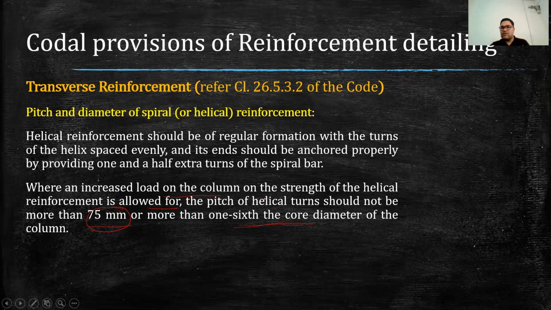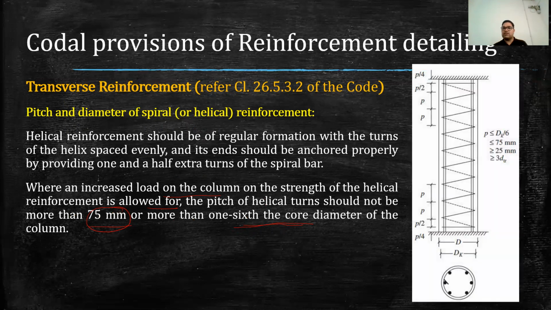I will show you now with the help of this diagram. Here, this value is the pitch. This pitch should be less than 75 mm and 1/6 times the diameter of core, DC. The diameter of core is basically this value, up to here.